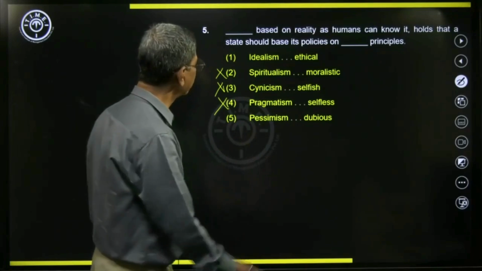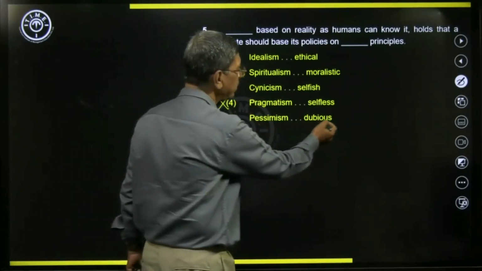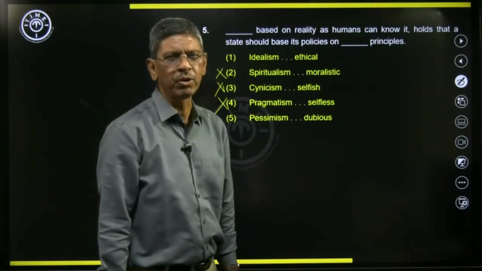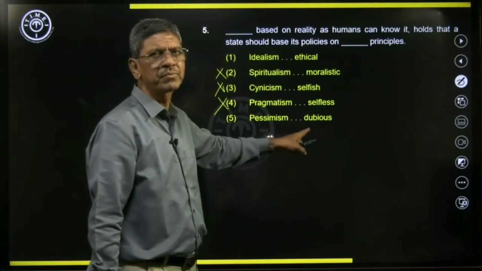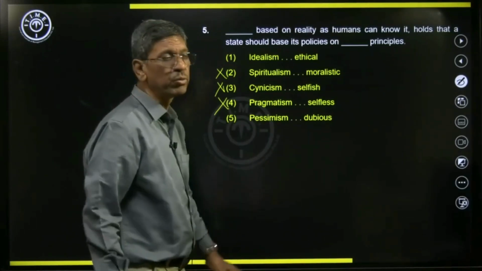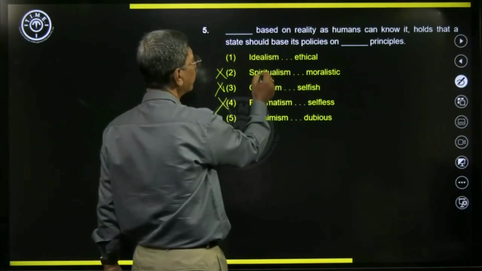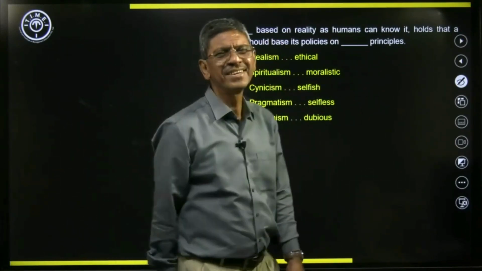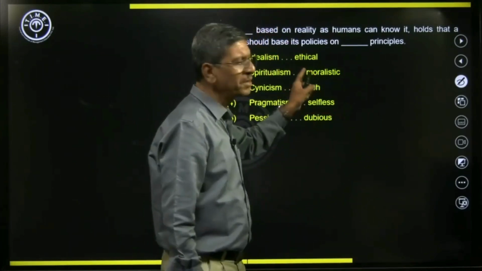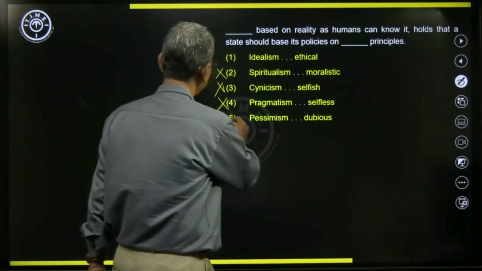Pessimism is already given. These two are quite close. Pessimism, dubious. Dubious means being very doubtful; the word dubiety comes from this word, which means doubtful. And selfish, moralistic. Spiritualism, since we have ruled out this one, moralistic is moral and ethical are quite closely related. So we have the first one.